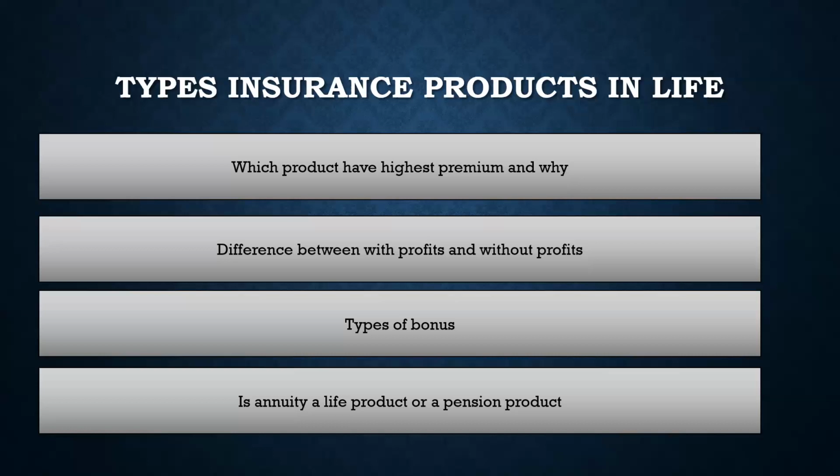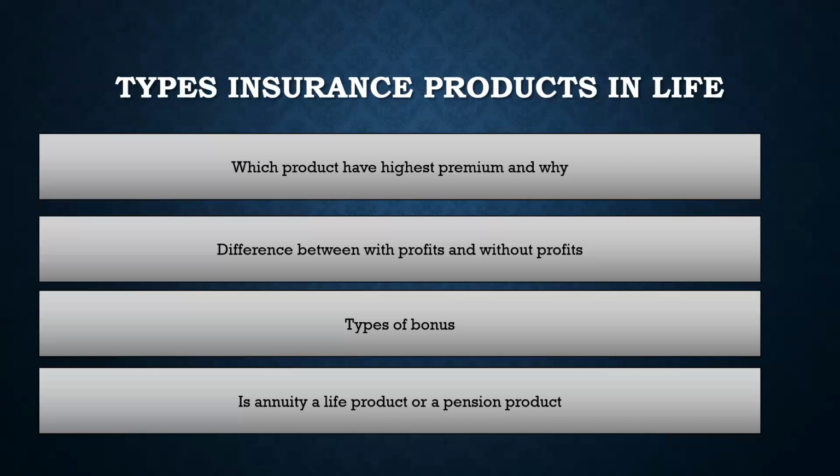So overall, the structure of this answer would be risk. First you will attack the risk. I think most of the people in the interview can relate to the risk part. However, the discounting part is not very intuitive to them. So you have to understand the next portion, which is the discounting. If the risks are similar, then you move on to the discounting. In discounting, you have to see which product premium is getting discounted more, and that product would have lower premium. So in this case, the order would be term, which would be the least, then whole life, and then endowment, right?